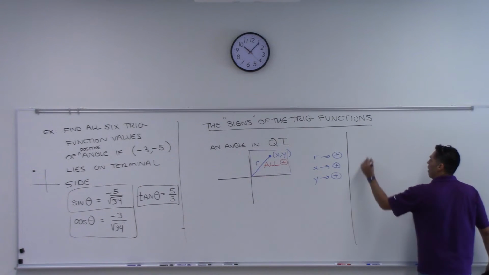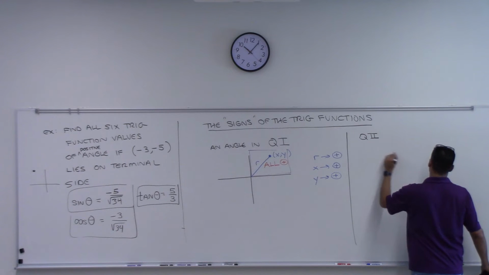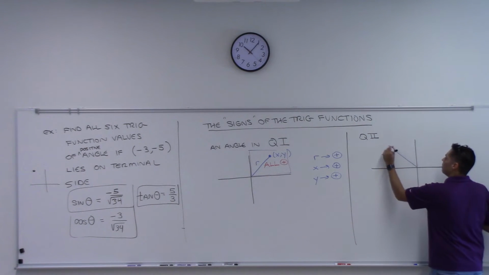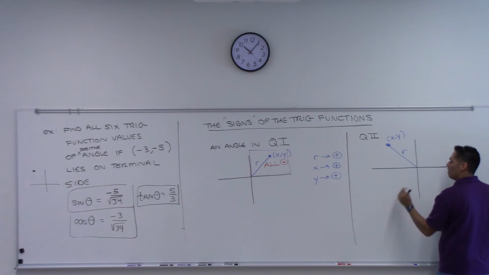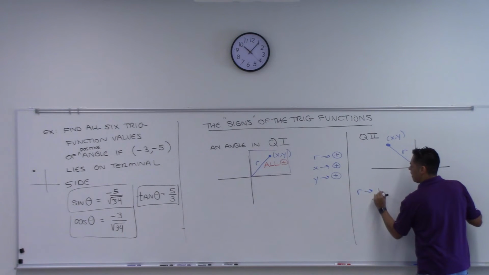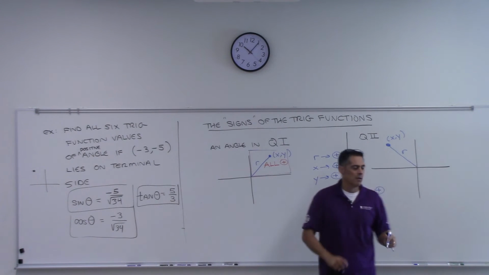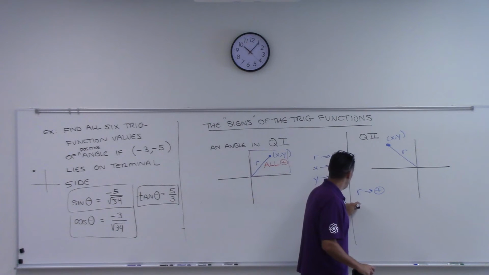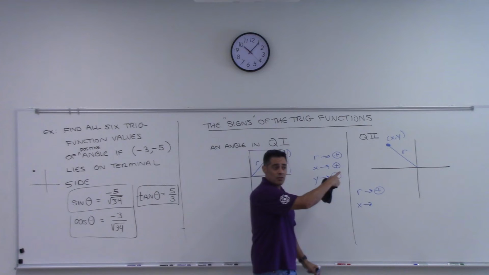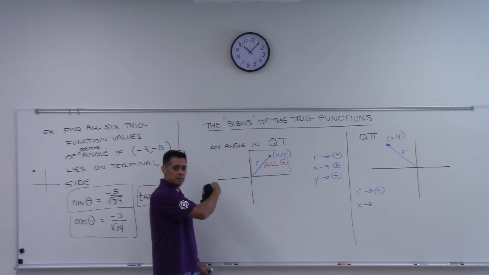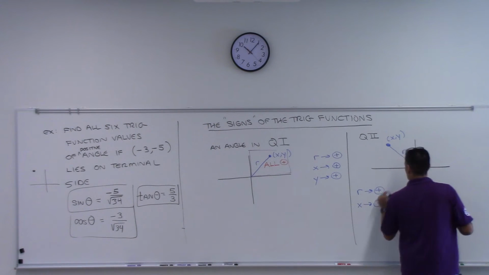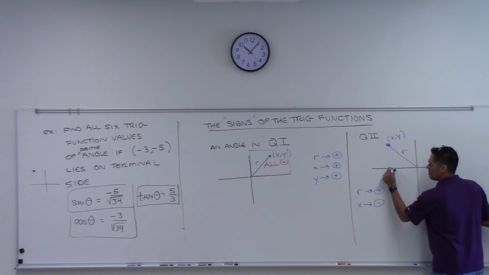Let's look in the second quadrant. What if your angle is somewhere over here? You'll have an x, you'll have a y, you'll have an r. The r is always positive, right? But what about the x this time? If you're in the second quadrant, you have to move to the left, don't you, to get to that point? So your x will be negative. To get to that point, I have to go over to the left. That's a negative x value.